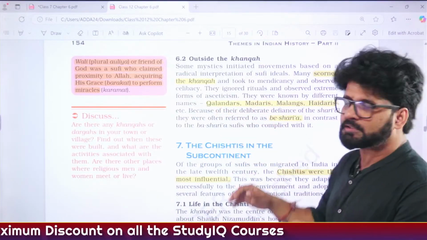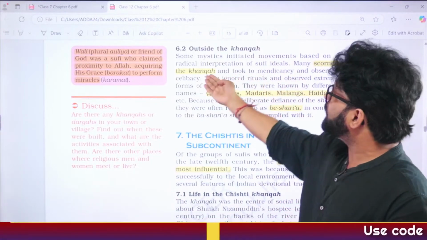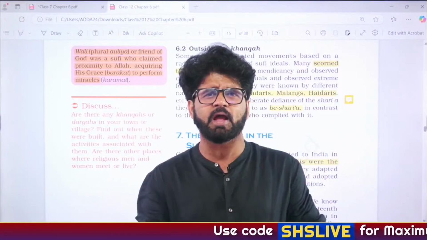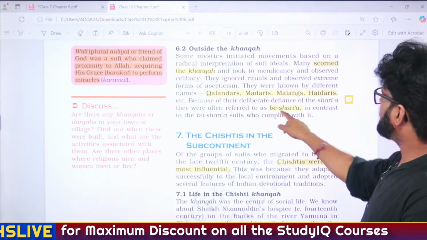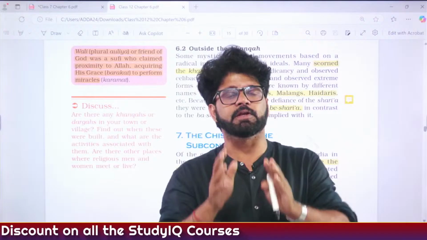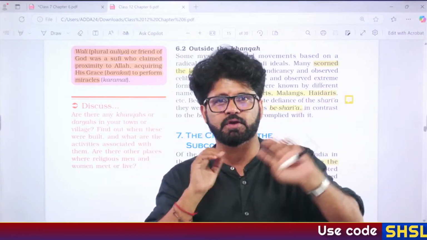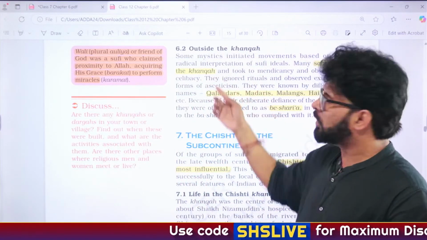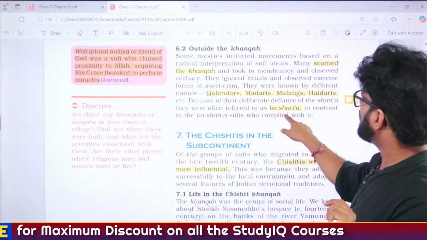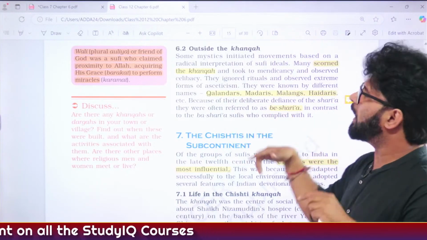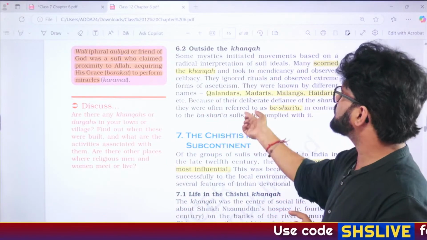There will be people like Kalandars, Dam Mast Qalandar. So Kalandars, Madaris, Malangs, Haidaris, these people are like, dude, what are you doing in Khanka? You people are meeting and talking nonsense. I don't like this. I don't agree with you people. And these people will be known as Be-Sharia. Be-Sharia means they are not complying with Sharia. Understand one thing, Sufis are not going against Sharia. They are not going against the basic core attributes of Quran or Hadith or Ijma, etc. But these people say, no, what are you doing in Khanka? We don't agree with you. We are under Islam only, but we don't agree with you. So these kinds of people were called Be-Sharia. That means these people are not complying with Sharia and they are not complying with the Sufi sect. The people who will be complying with Sharia are known as Ba-Sharia. So please remember these words.